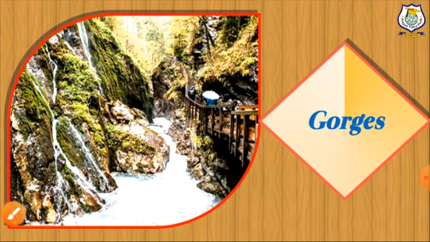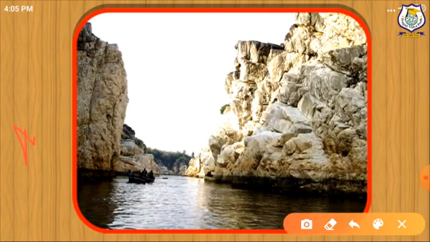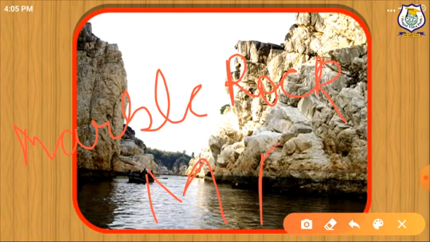Now, this is a beautiful marble rock gorge. It is an area carved by river Narmada near the city of Jabalpur in MP. This is a popular tourist destination.